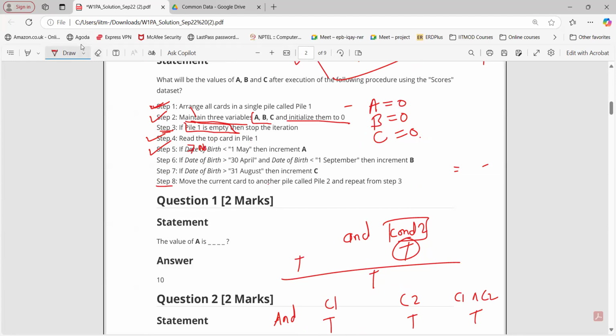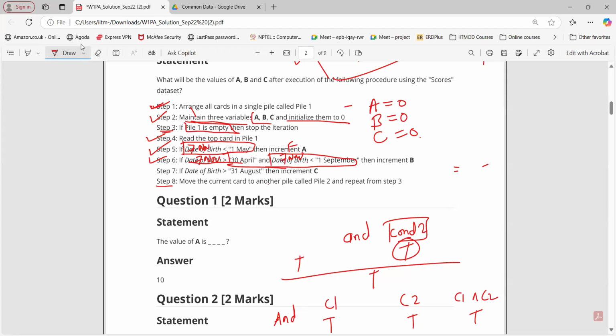No, this is not true. Go to the next step. Is 7th November greater than 30th April? Yes, this is true. But is 7th November less than 1st September? No, that is not true. So true and false becomes false. The entire condition is false.